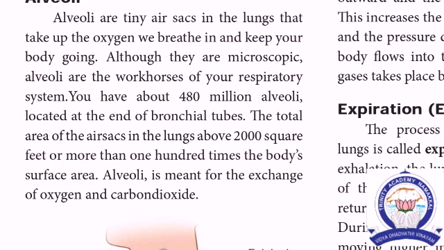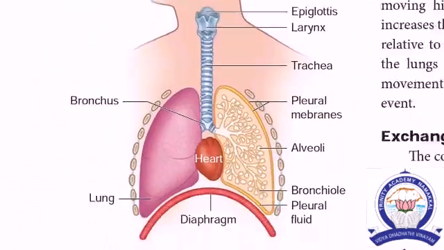In this chamber, oxygen is taken in and carbon dioxide is released. The gases are exchanged in the alveoli. The total area of air sacs in the lungs is 2000 square feet or more, more than 100 times the body surface area. Alveoli are meant for exchange. What is the function? It means the exchange of oxygen and carbon dioxide passing out.